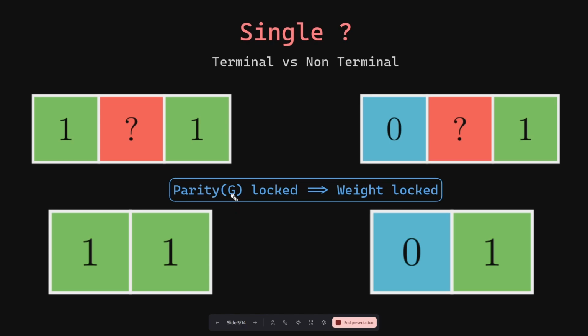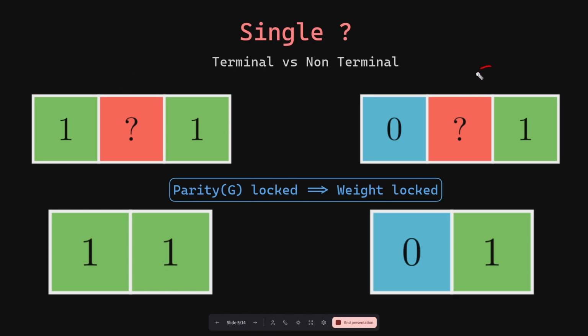So now let us look at the next simplest case when there is just one single question mark in the entire array. Then that question mark can either be on a terminal position or it can be sandwiched between two elements that are either identical or they are different. So now let us see if it is possible to manipulate the parity of the number of groups from this